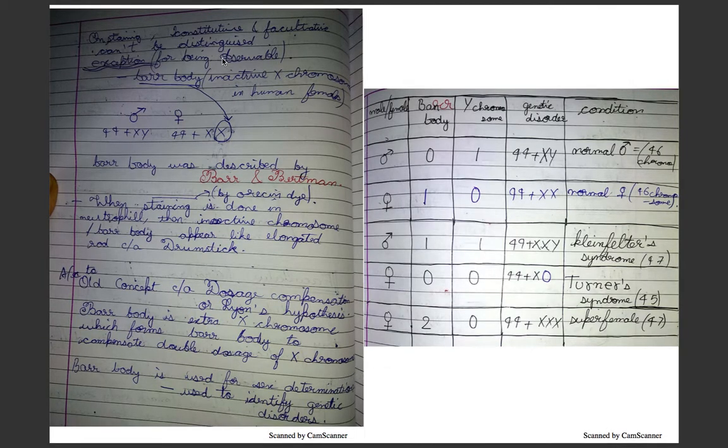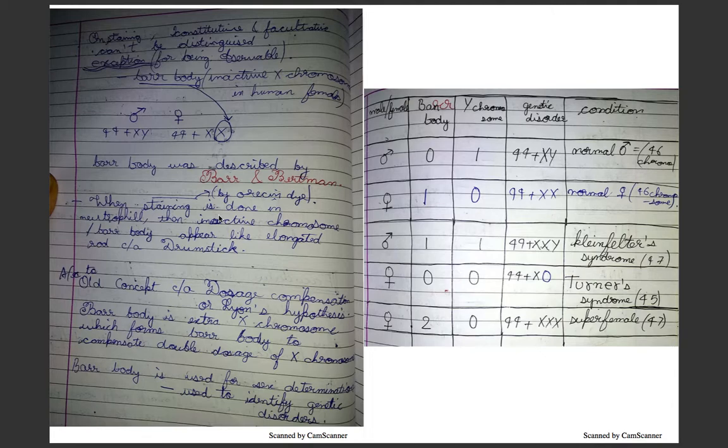है, लेकिन इसका एक एक्सेप्शन है और वो है बार बॉडी। ये इनएक्टिव, this is inactive X chromosome in human female, which can be observable by dyeing, and it was discovered by Barr and Bertram, so-called Barr body. When staining is done in neutrophil, the inactive chromosome, that is Barr body, appears like an elongated rod called a drumstick.